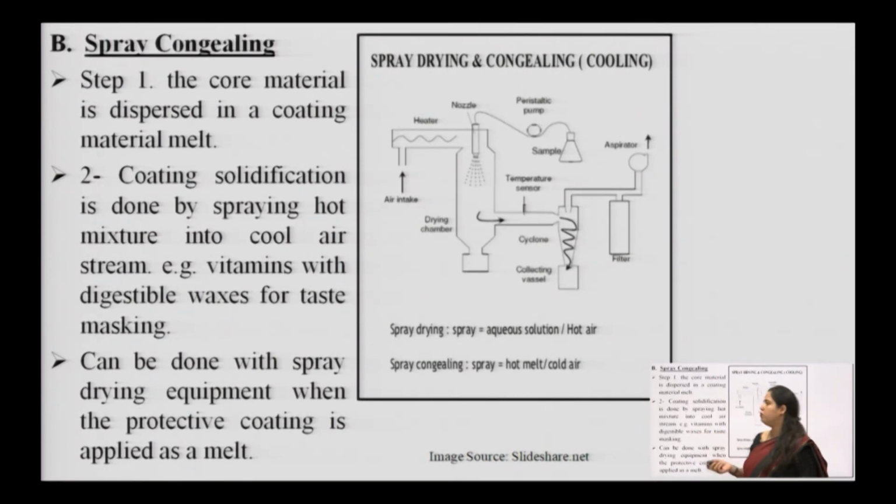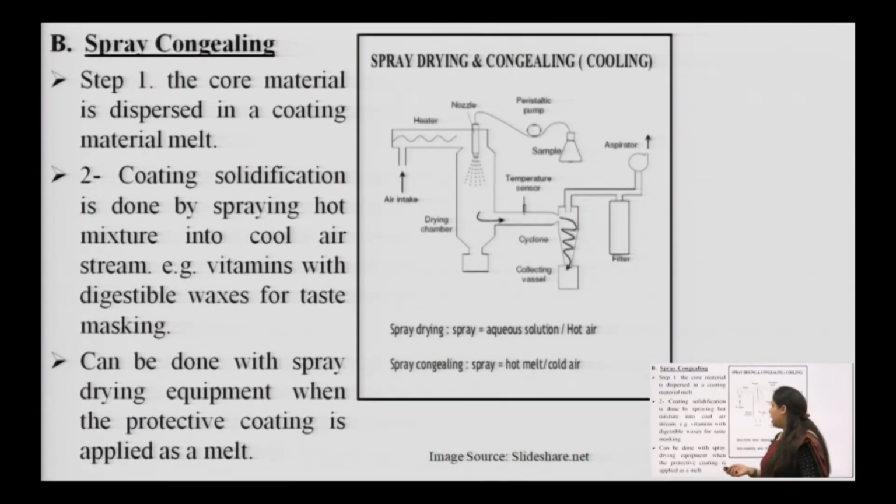In congealing we use cold conditions, whereas in spray drying we use drying conditions, basically hot temperatures. So, the coating solidification is done by spraying a hot mixture into a cool air stream. We use a hot liquid mixture, but the chamber temperature is cool, right. So, immediate solidification will occur in that case.